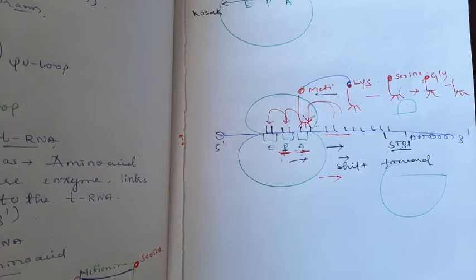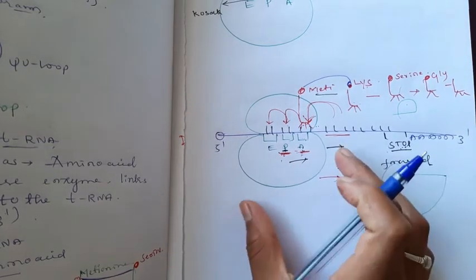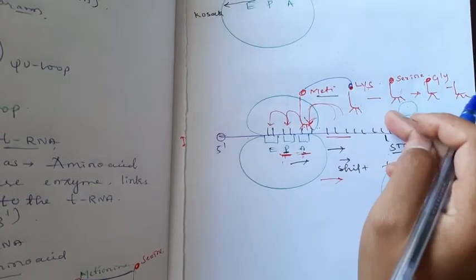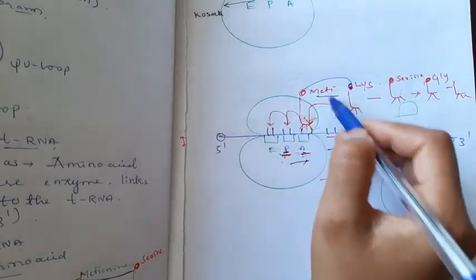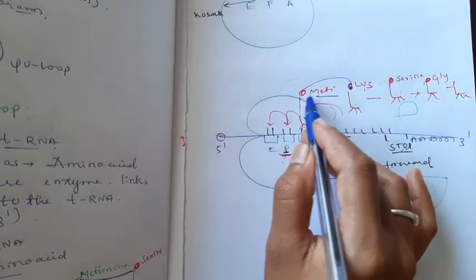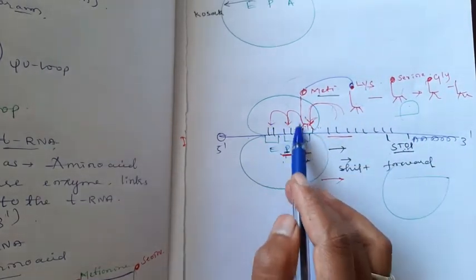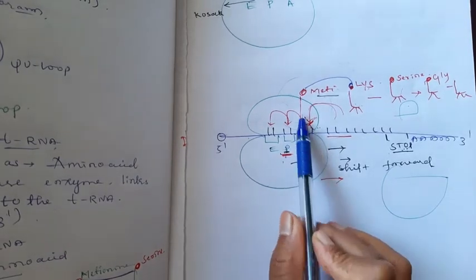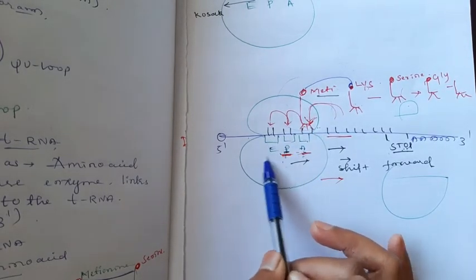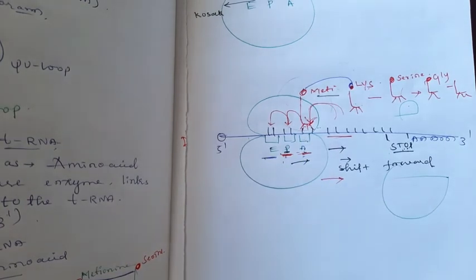The small subunit of the ribosome helps in peptide bond formation between the two amino acids in the P and A sites. Then when the ribosome moves ahead a little, the third amino acid will come, and the first tRNA which carried methionine already has a polypeptide chain. Then the tRNA is uncharged. That uncharged tRNA will come in the place of E, the exit site.